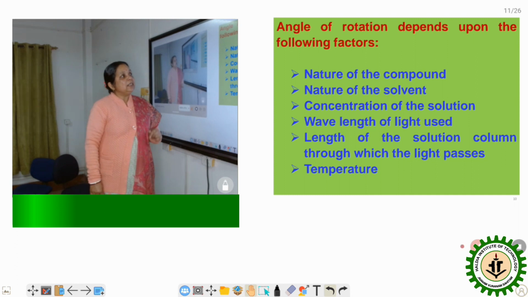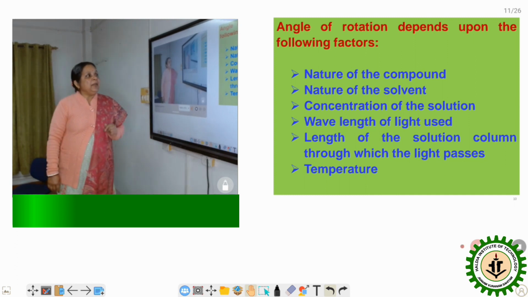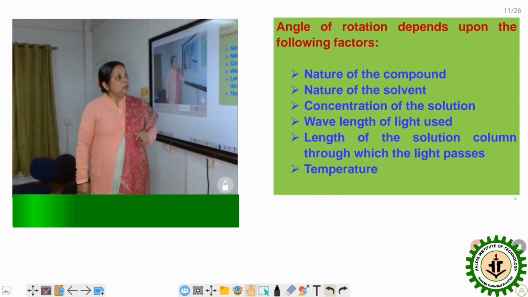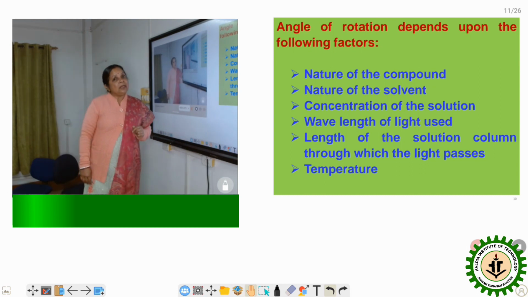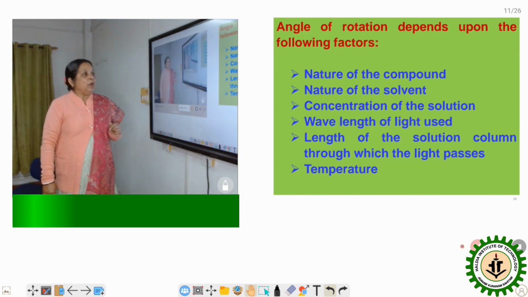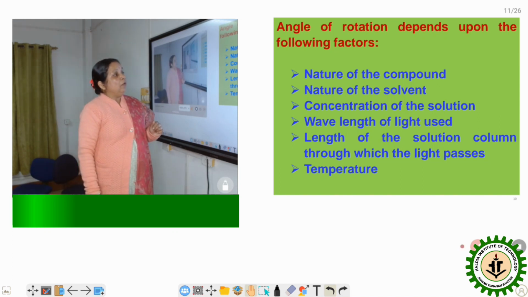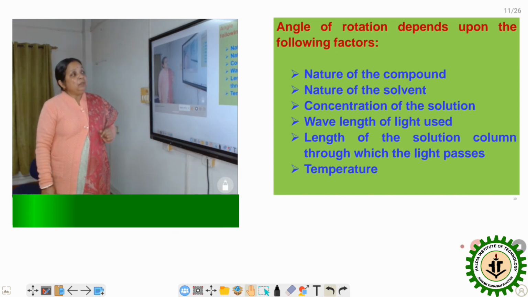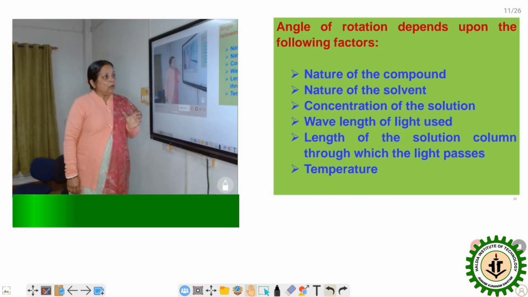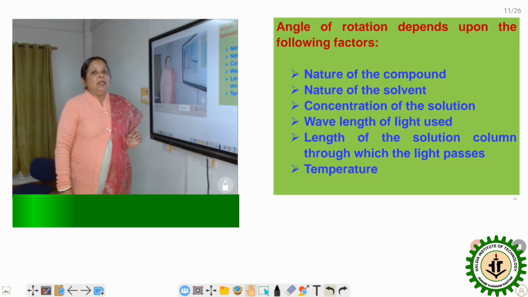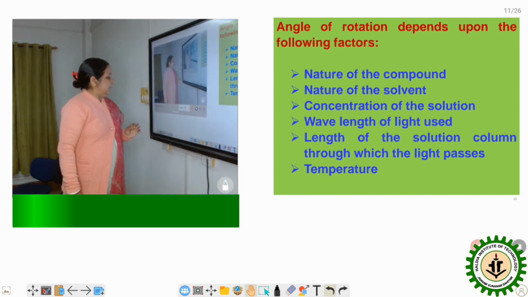Secondly, on the nature of the solvent. Thirdly, on the concentration of the solution. Then it depends on the wavelength of the light used, the length of the solution column, and finally on the temperature.